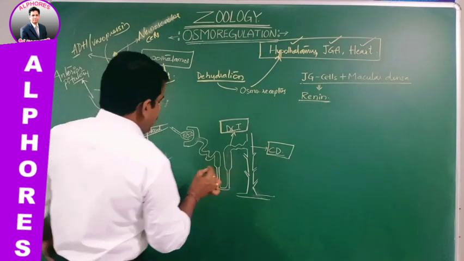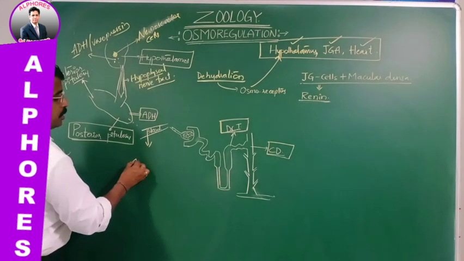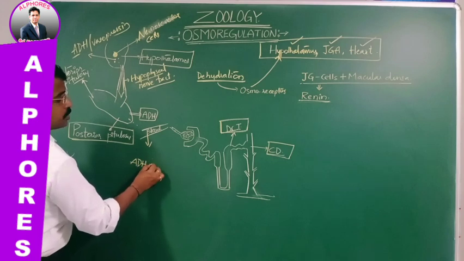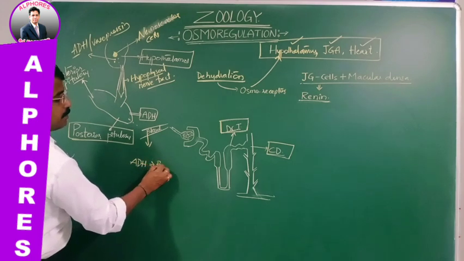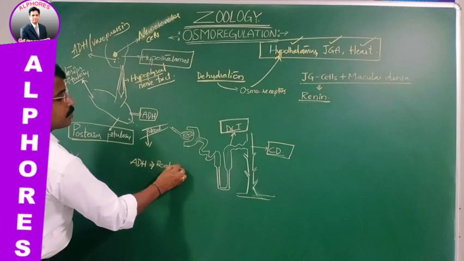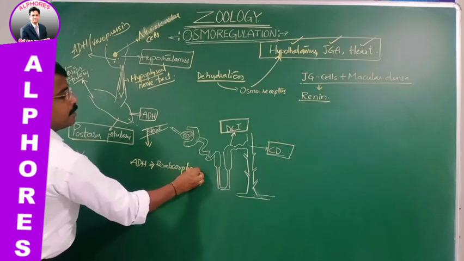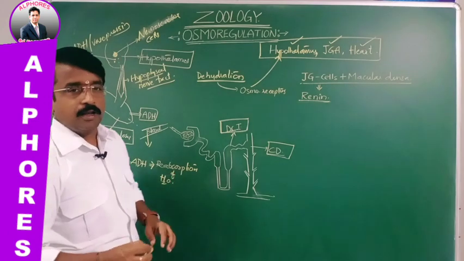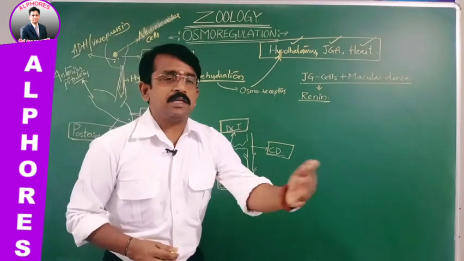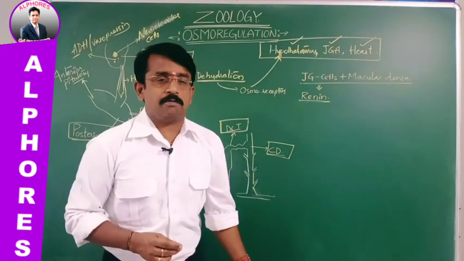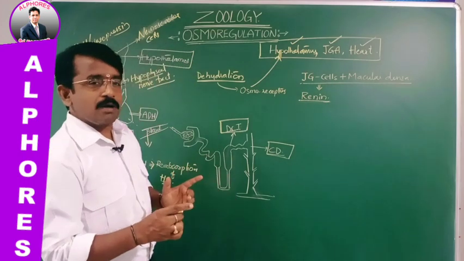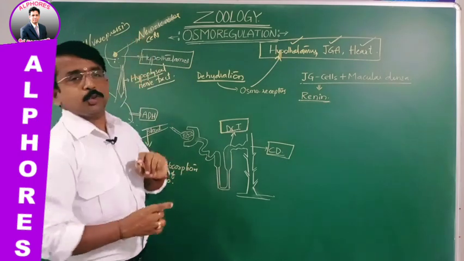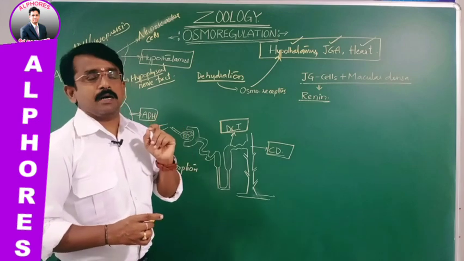And this ADH or vasopressin plays a vital role in the reabsorption of water, or else retention of water. Thereby it prevents diuresis, the loss of water from the body. That is why it is referred to as antidiuretic hormone.